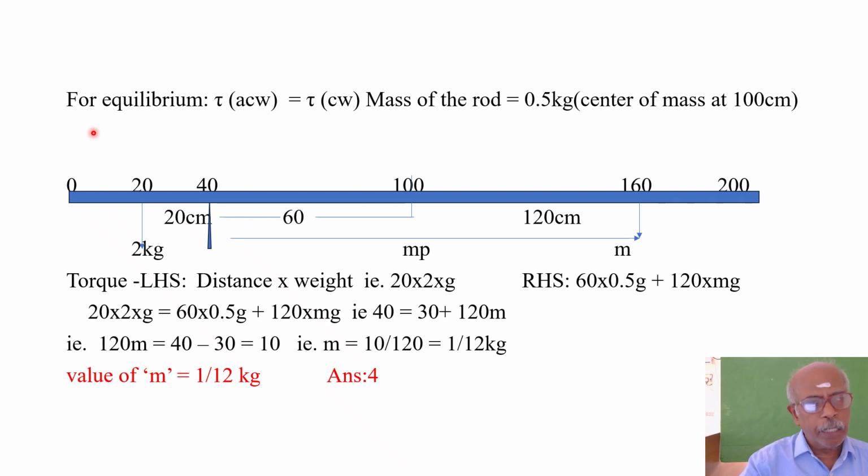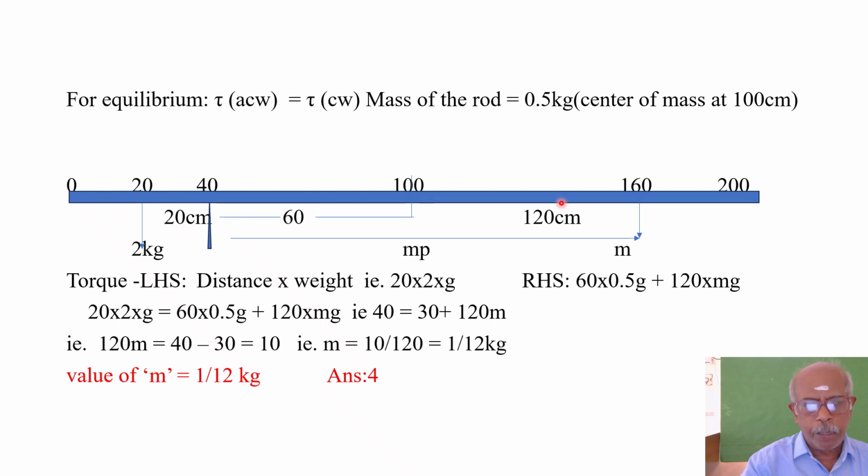For equilibrium, tau means what? Torque. What is torque, sir? The product of force into perpendicular distance. So ACW, what does it mean? Anti-clockwise. For equilibrium, torque anti-clockwise is equal to torque clockwise. What does it mean, sir? So already I told you that mass of the rod is 0.5 kg, center of mass at 100 centimeter.